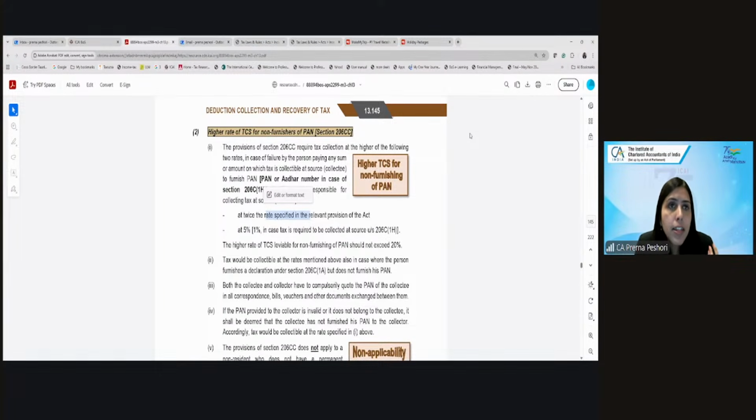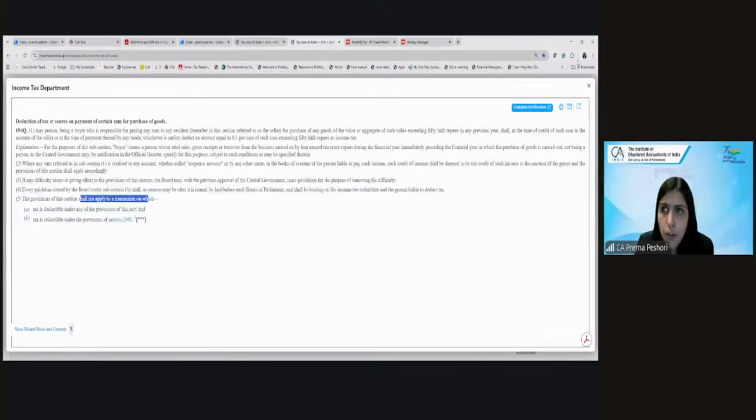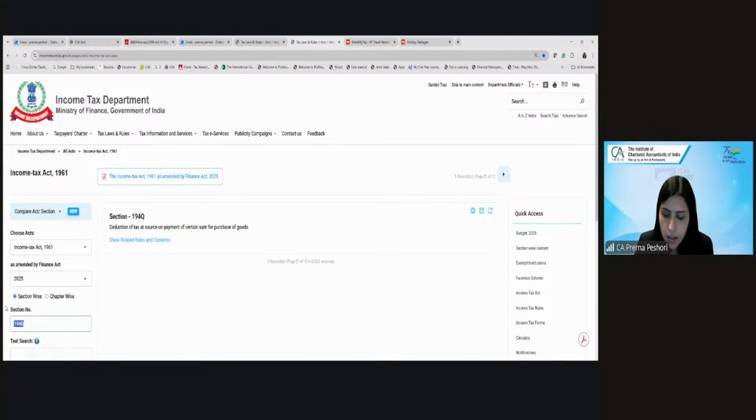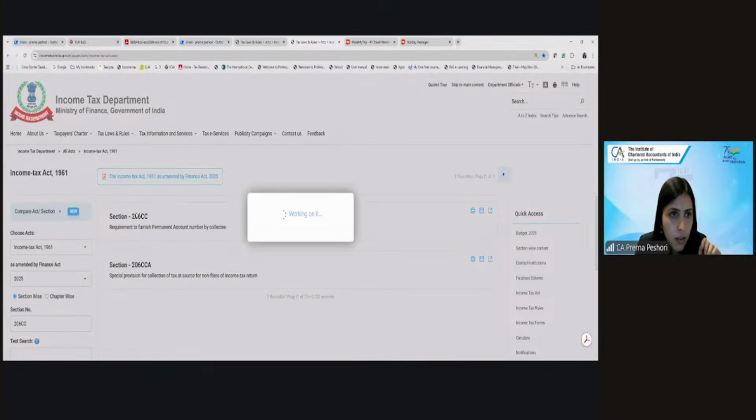But the sale of goods is no more applicable from this year onwards. So they have not yet deleted this point over here, 1%. But this is not anymore applicable. This 206C1H was applicable earlier. So if you look at this 206CC, let us see if there's a correction in the module or in the Act itself.